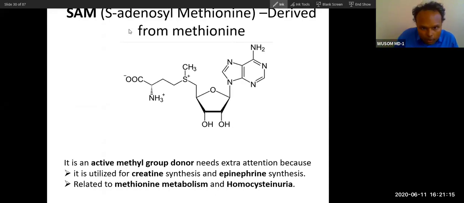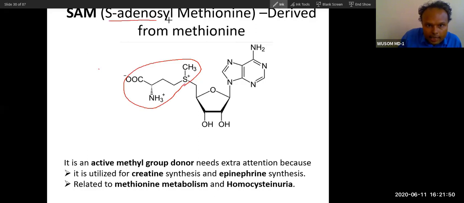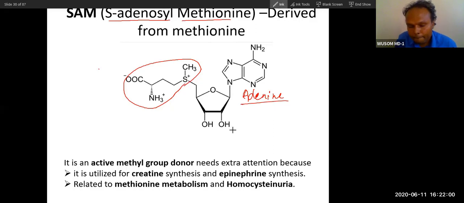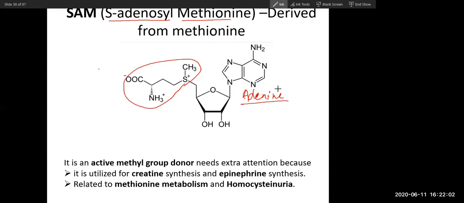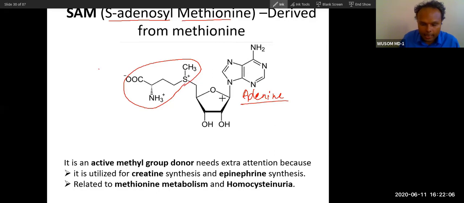Now let's talk about this SAM. SAM is very important. You can see this is the amino acid methionine. What is this called? S-adenosyl methionine. This whole group is adenine. Do you know the base adenine? Yes, sir. It is a purine with one amino group. This is adenine. Adenine attached to ribose is adenosine.